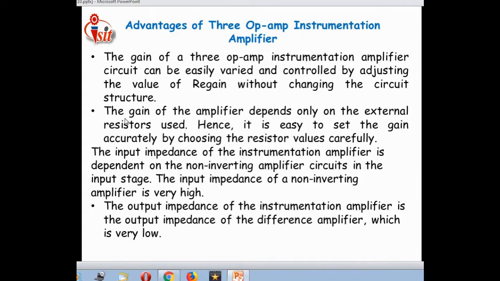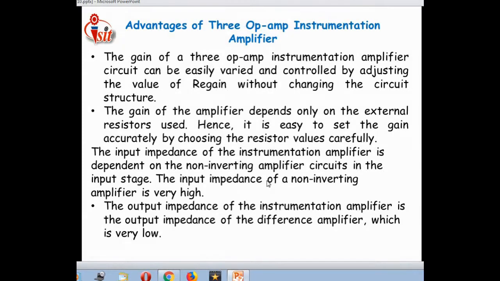The second advantage is that the gain of the amplifier depends only on the external resistors used. Hence, it is easy to set the gain accurately by choosing the resistor values carefully. The input impedance of the instrumentation amplifier depends on the non-inverting amplifier circuit.